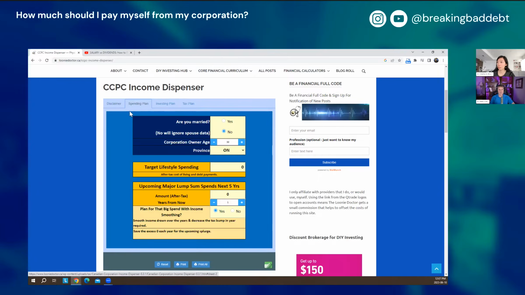Okay, so I'm going to click the spending plan. I'm currently not married, so I'll click no. I'll put in my age and my province. Here, in terms of target lifestyle spending, how do we determine what to put in this category? That would be your after-tax spending for your lifestyle, basically regular stuff, including debt payments.